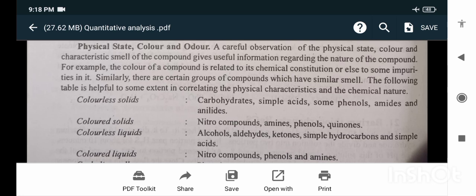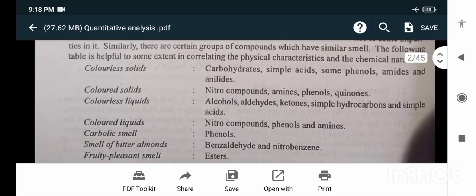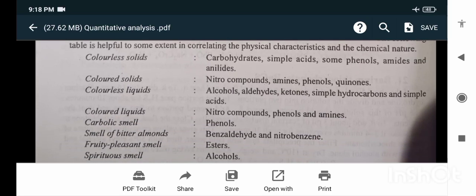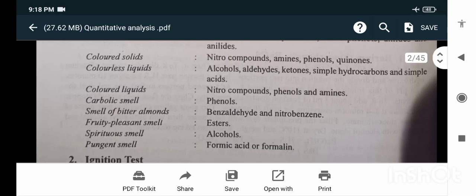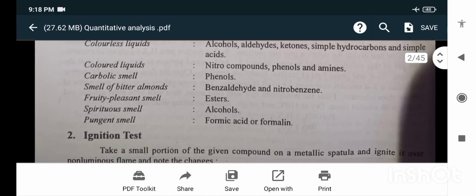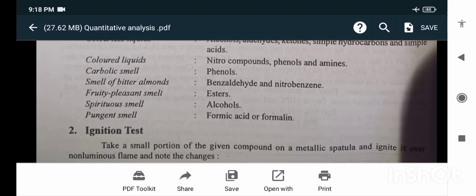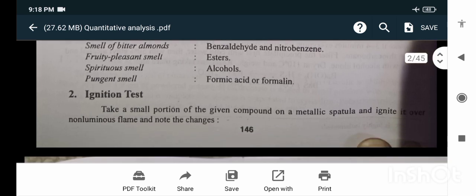Colorless solids: carbohydrates, simple acids, some phenols, amides and anhydrides. Colored solids: nitro compounds, amines, phenols, quinones. Colorless liquids: alcohols, aldehydes, ketones, simple hydrocarbons and simple acids. Colored liquids: nitro compounds, phenols and amines. Carbolic smell: phenols. Smell of bitter almonds: benzaldehyde and nitrobenzene. Fruity pleasant smell: esters. Spirituous smell: alcohols. Pungent smell: formic acid and formalin.